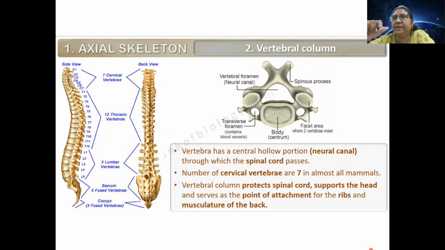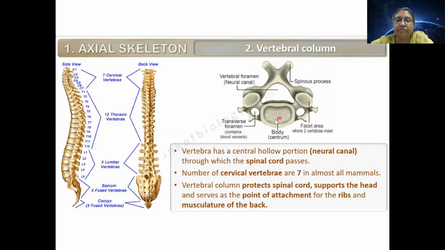So what we have studied, the 26 vertebrae: cervical, thoracic, lumbar, sacral, and coccygeal. All these are nothing but ring shaped structures. They are stacked one after another to form the vertebral column. Now these rings are hollow. They have a cavity in between. Can you see here the structure of a vertebra?